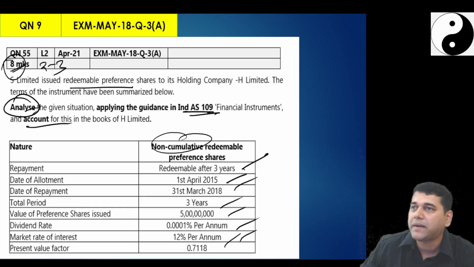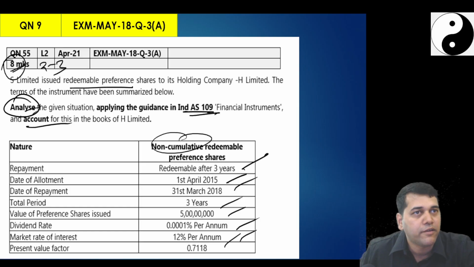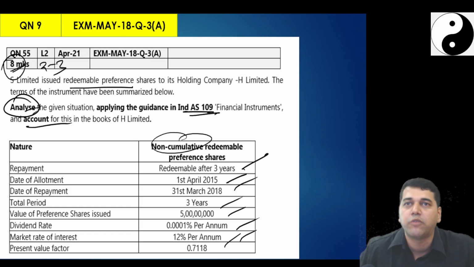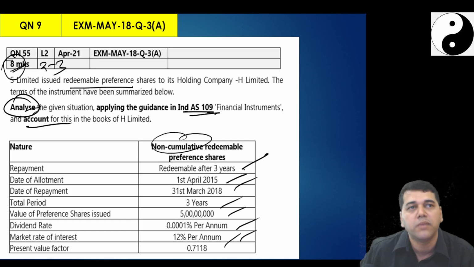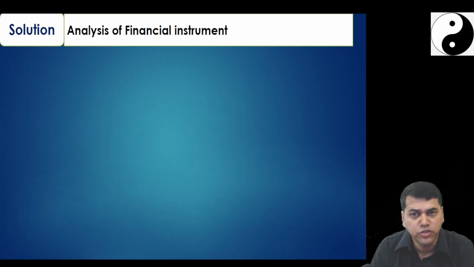You think that is a practical problem. You start doing schedule 1, present value calculation, then fair value calculation, pass the first year journal, the amortization schedule. But you will not get full marks because they asked you to analyze and account. Followed, no? Okay, so I'll proceed further. Students, you can compare the answers.